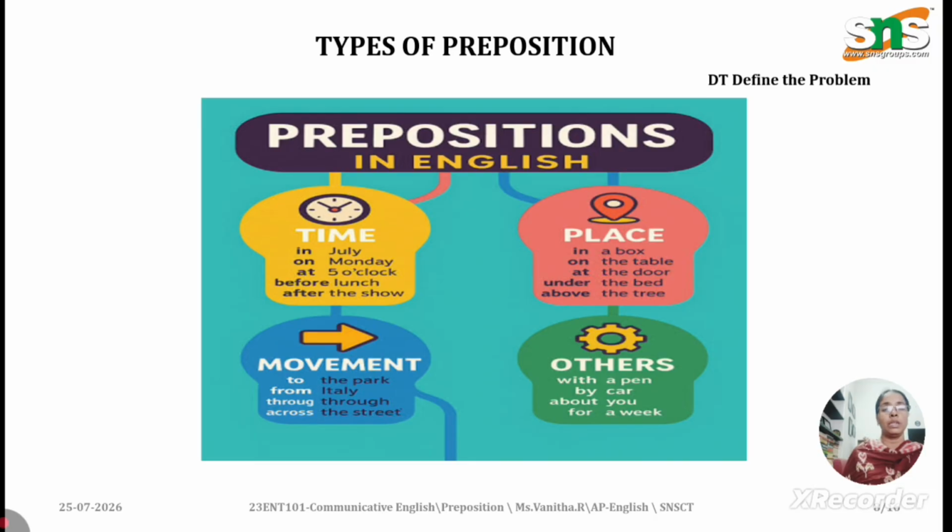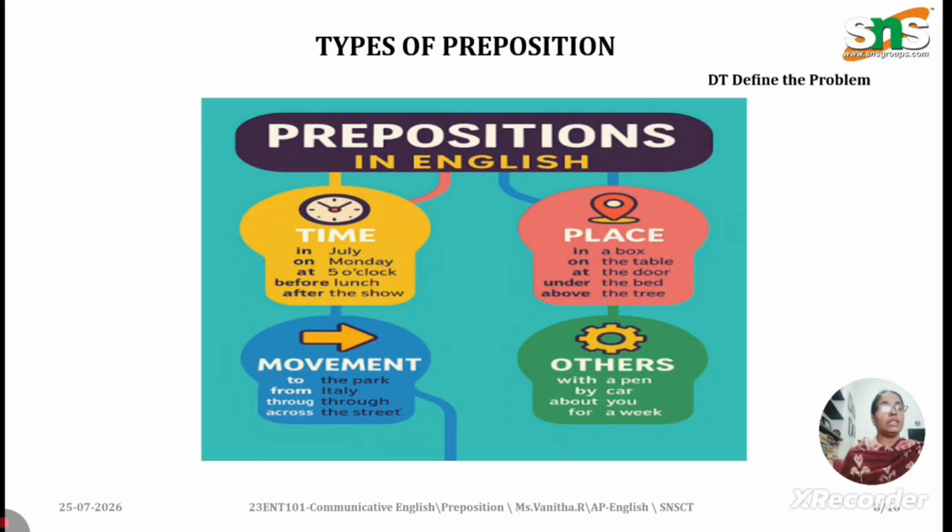When I use in, it is about the month. So he was born in July. Again it is about a time, but it mentions the month. So these are a few prepositions we use only to mention time: in, on, at, before, after. These are the prepositions that we use to mention time. And of course by too, during.